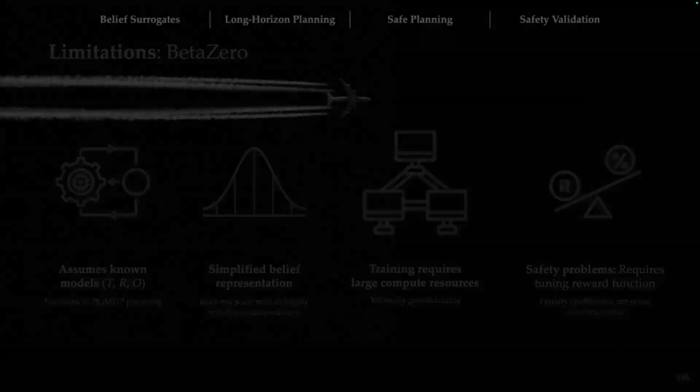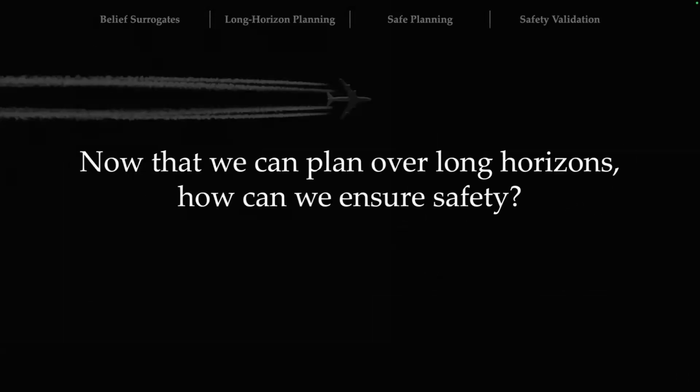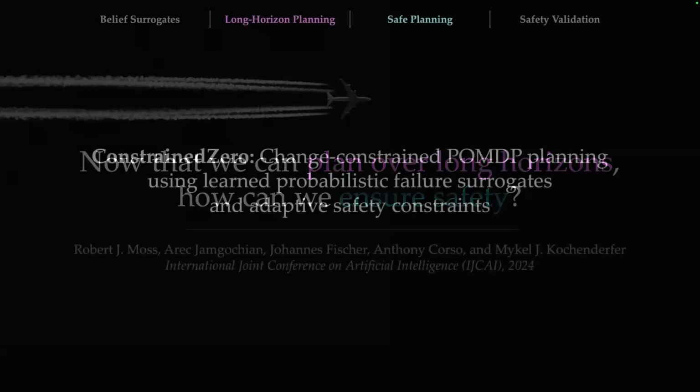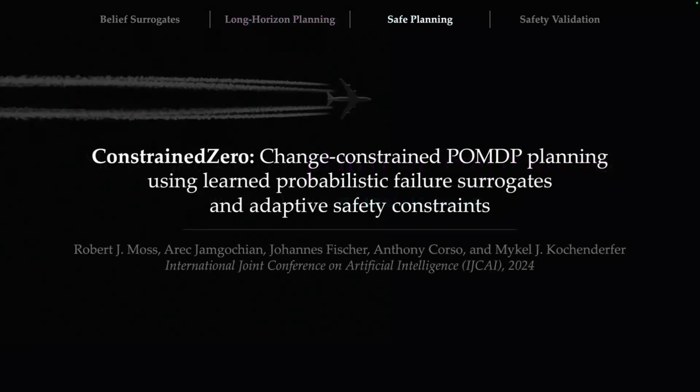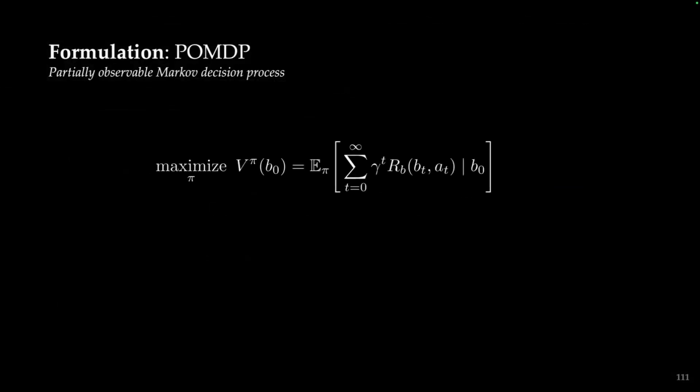So this leads me nicely to my third contribution, which is now that we can plan over long horizons, how do we ensure safety? So this is work that was published last year in the International Joint Conference on Artificial Intelligence. So to remind you what the formulation for solving a POMDP is, we want to find a policy pi that maximizes this value over some initial belief.